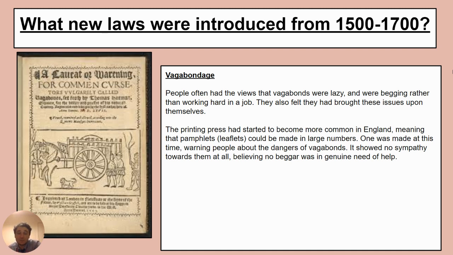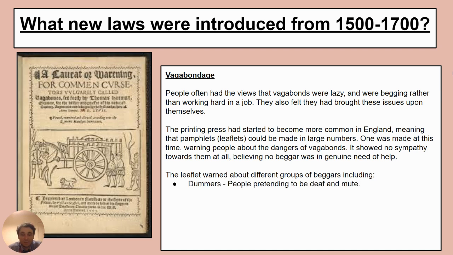Now, one leaflet was made at this time warning people about the dangers of vagabonds. It showed no sympathy to them at all. You can see it pictured here. And it was giving information to people, saying no beggar was in genuine need of help. So this is what the population was told. And the leaflet warned about different groups of beggars. And they were all given different names. Some of these are excellent potential band names.